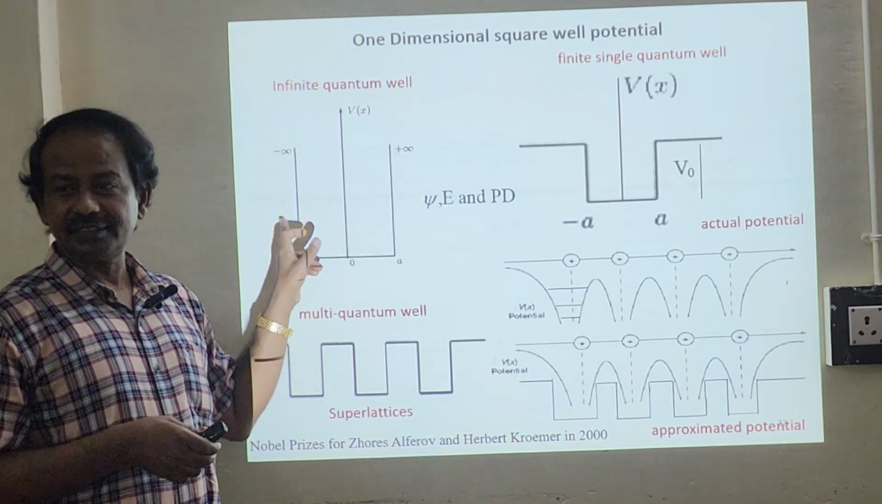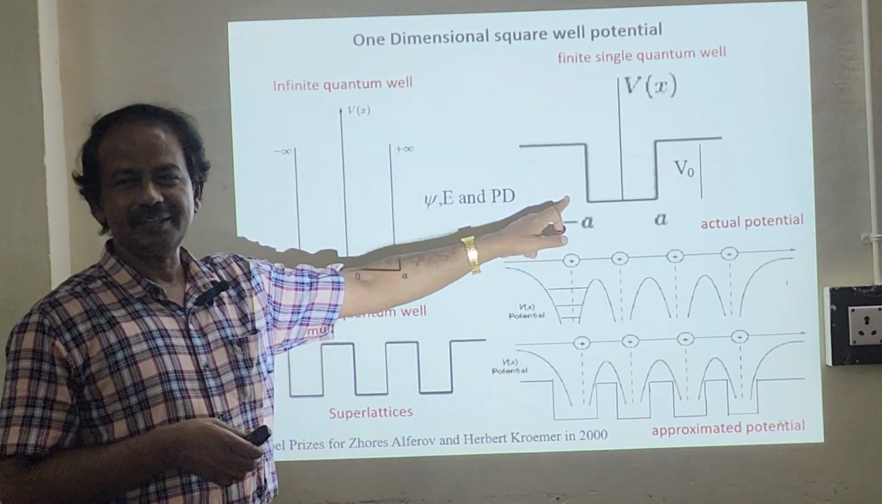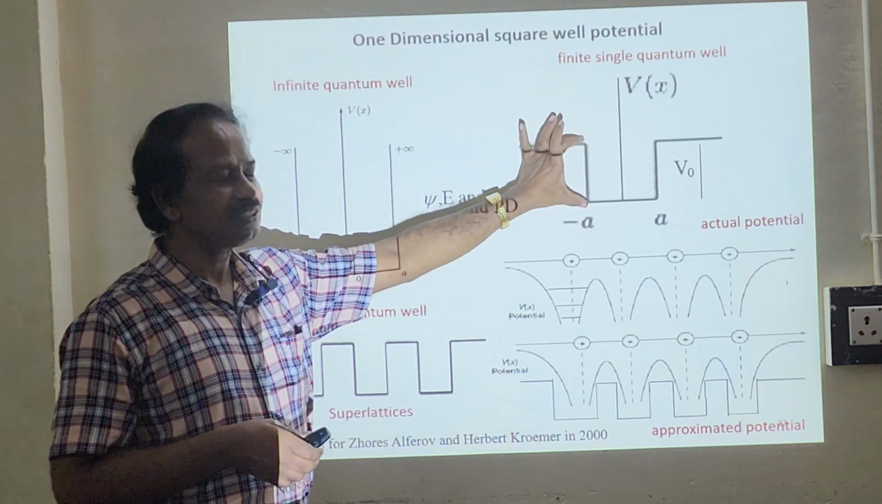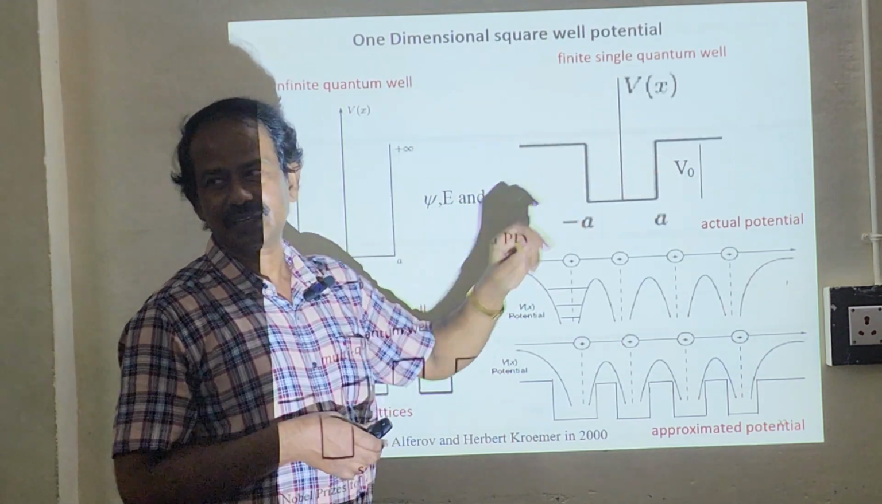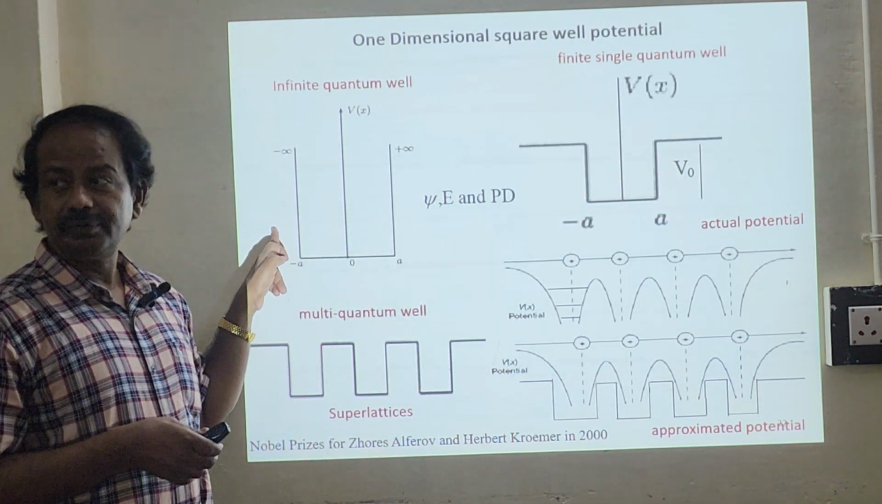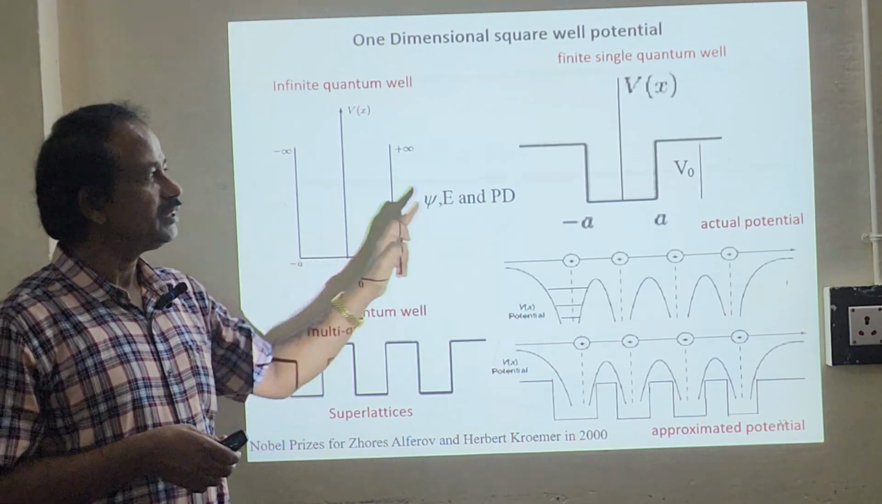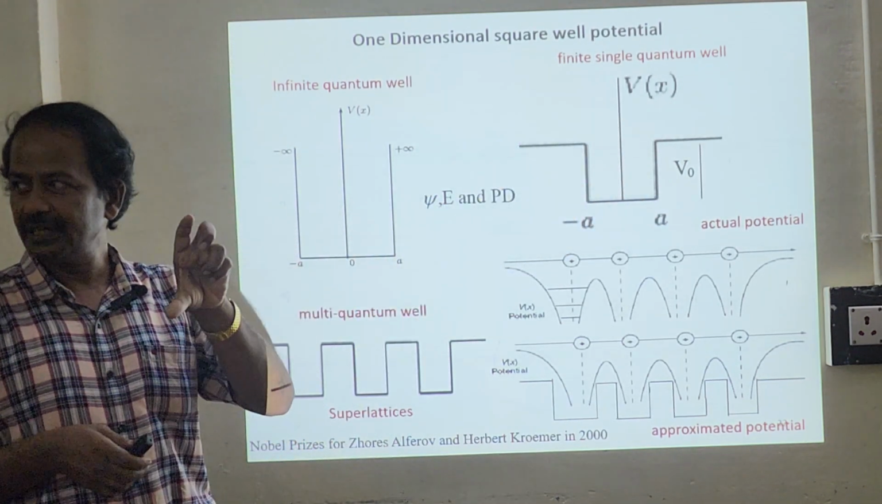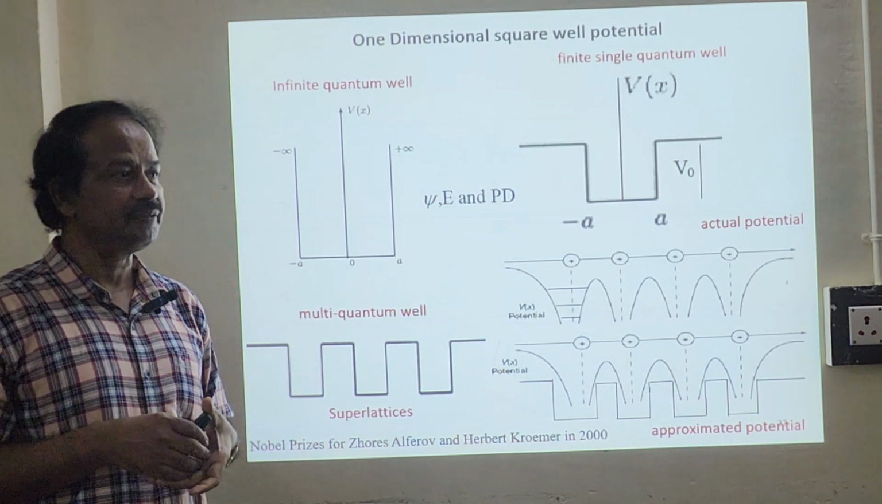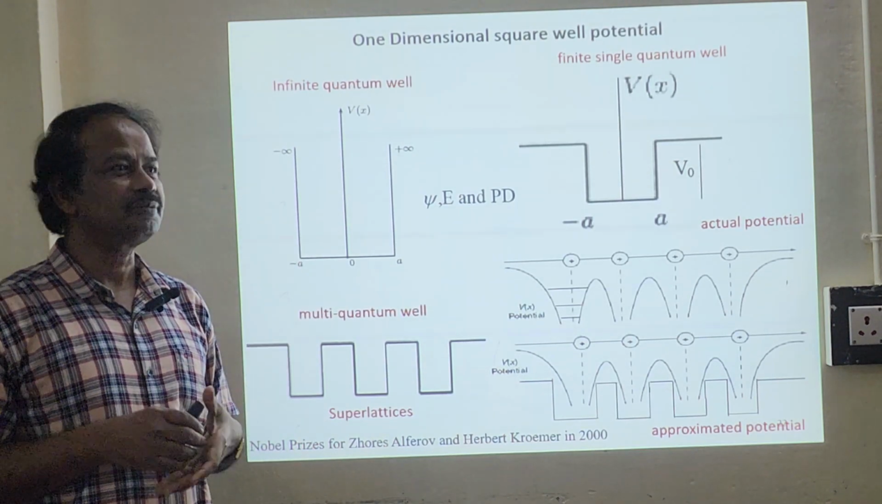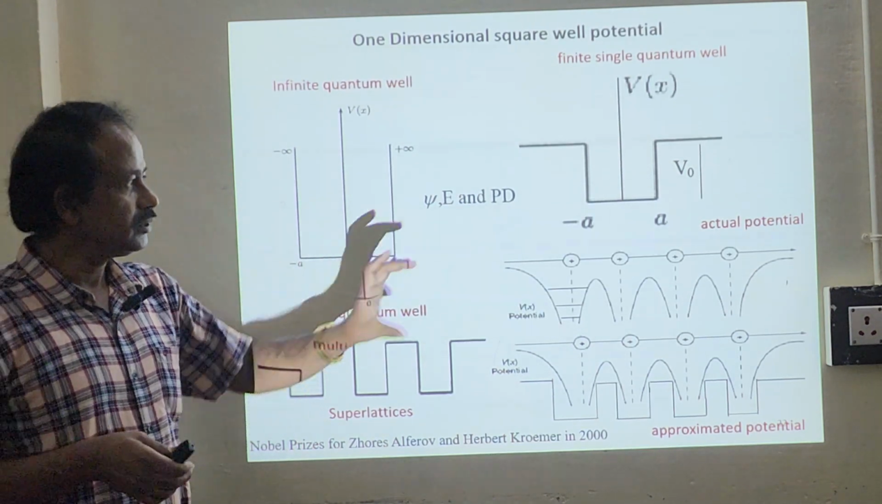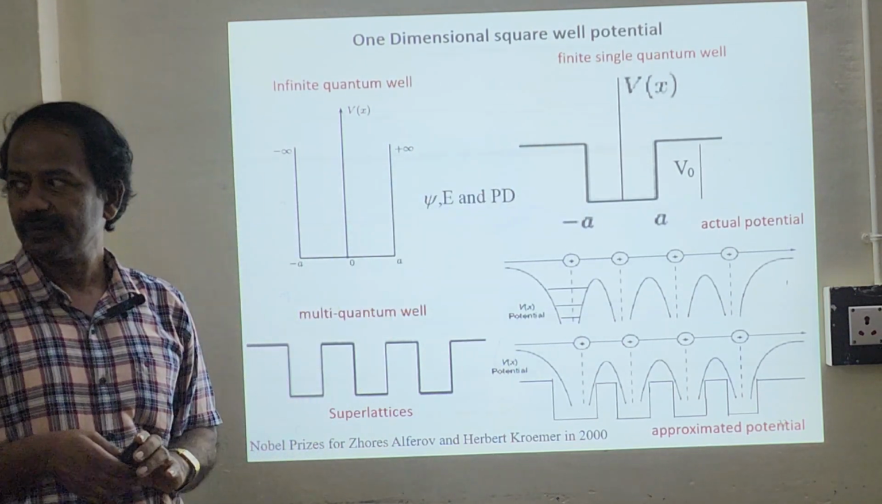Here the barrier is infinite. Here the barrier is finite. So this is the height of the barrier. So here your V0 will be infinite. Here V0 exists. V0 will be maybe around 200 MeV, 2 electron volt, 500 MeV, something like that. So we have a height here.